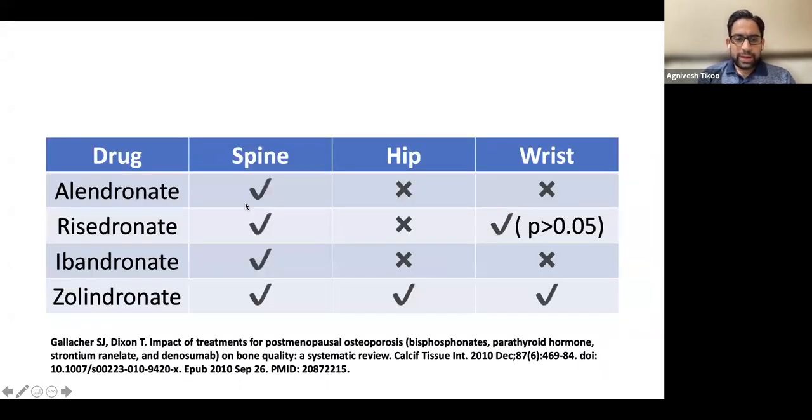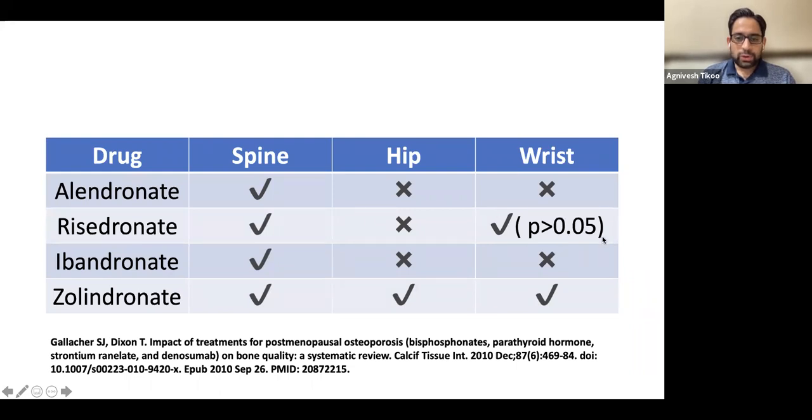Again, this is the same diagram which shows that alendronate, risedronate, ibandronate have a very poor effect on hip and wrist, and zoledronate has an effect on all. So this is probably the best available thing you can do. And risedronate has some effect on wrist, but probably this is not very well known.